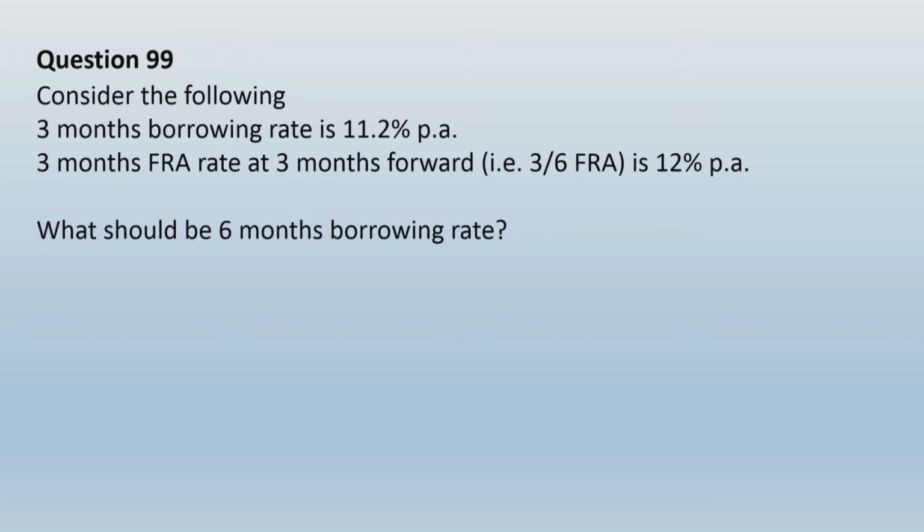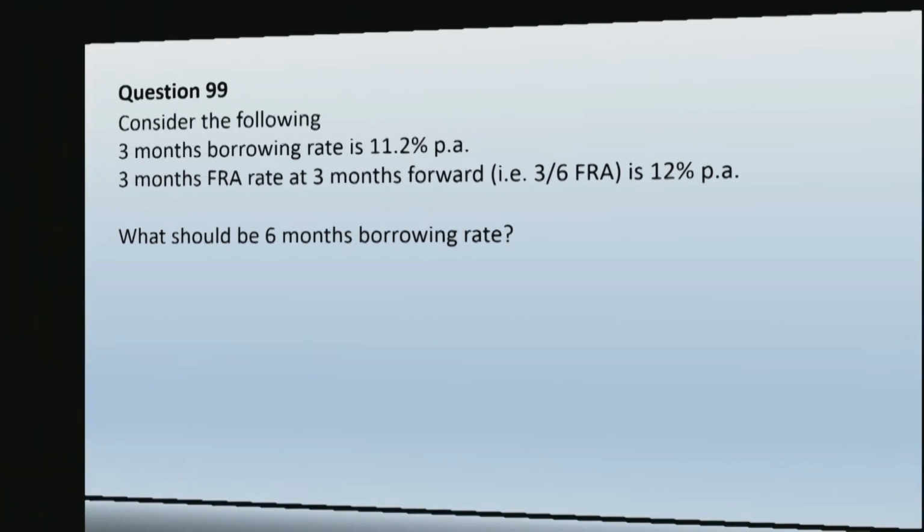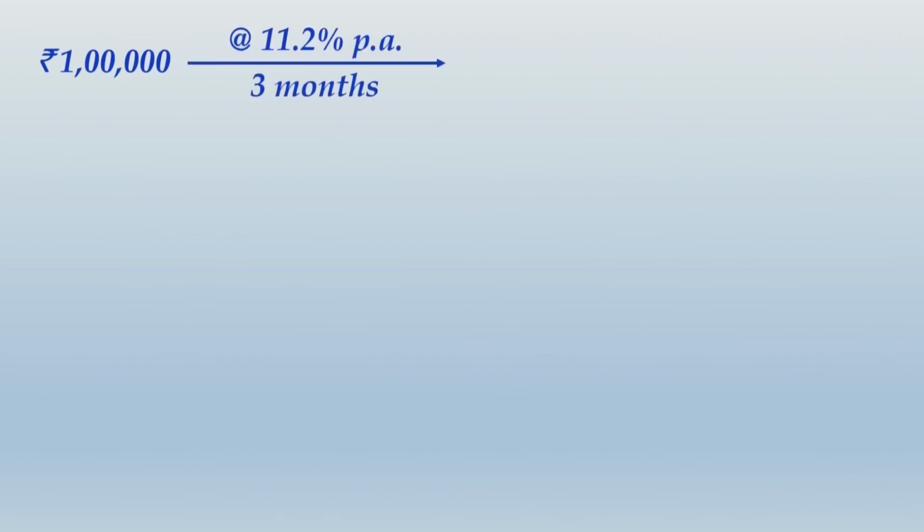Now see, this time they have given you 3-month borrowing rate. They have given you 3-month FRA rate for 3-month forward. That means 3/6 FRA is also given. You have to determine the interest rate that will be applicable for a 6-month borrowing period. So now this is going to be very simple. What we do is, if we borrow 1 lakh today for 3 months, the interest rate will be 11.2% per annum, and that will have maturity value of 1,02,800.